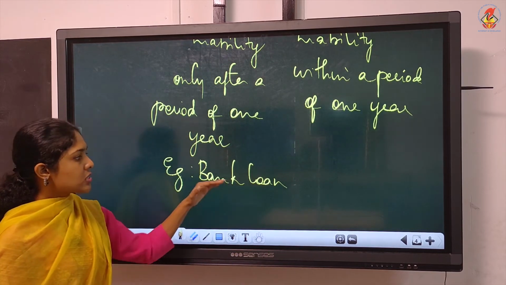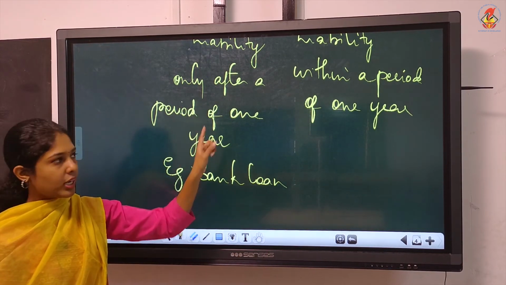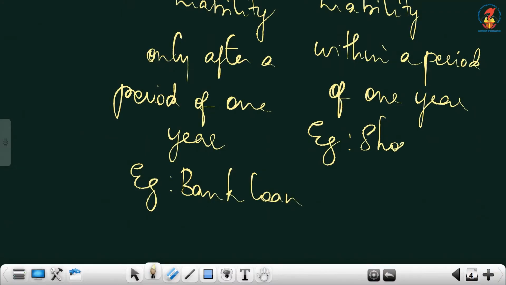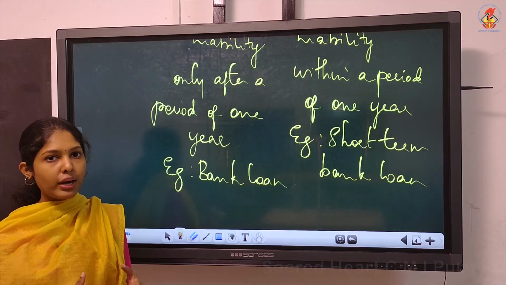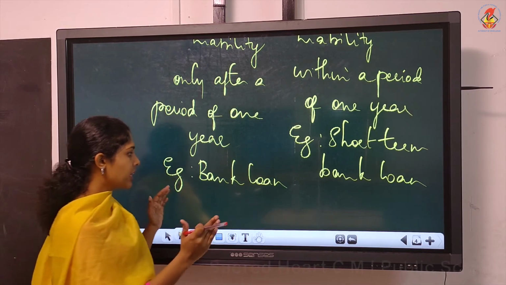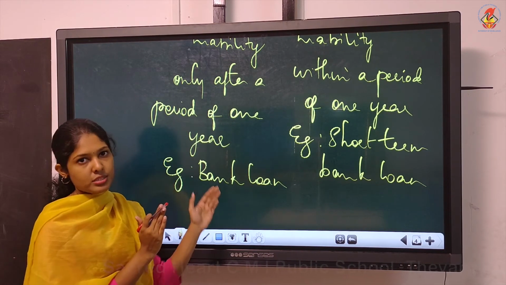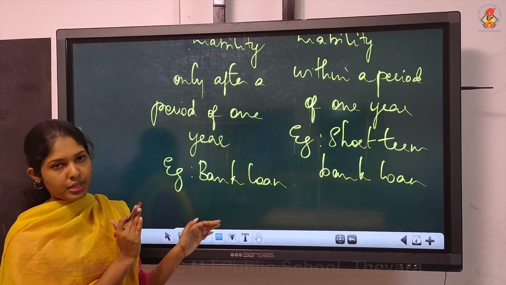So, bank loan is usually considered as non-current liability. But if you specifically say short-term bank loan, that is current liability. Short-term bank loan means within a period of 1 year, you have to pay. If nothing is mentioned, whether it is short-term or long-term, consider it as long-term. That means it is non-current liability.